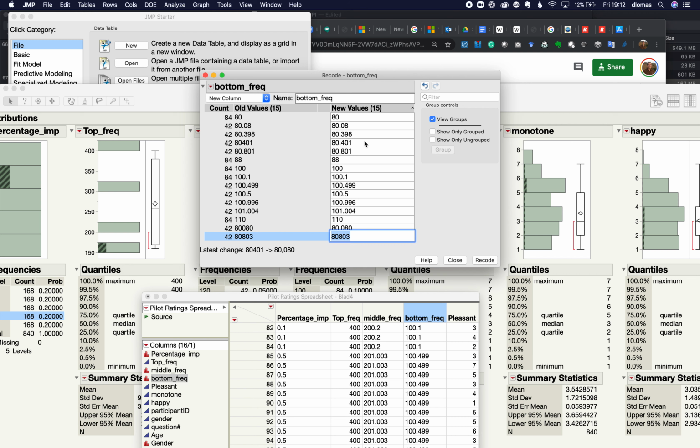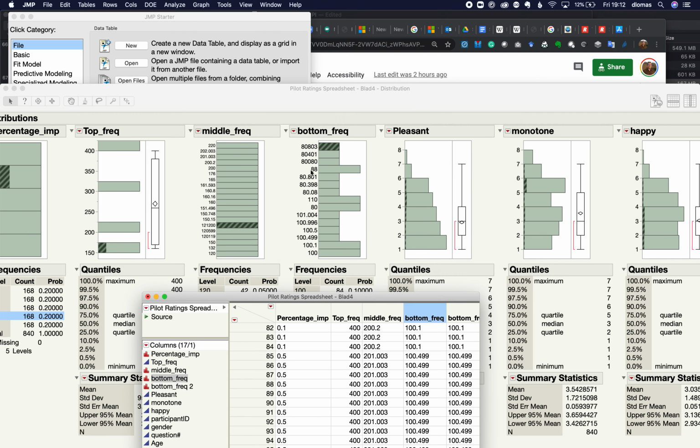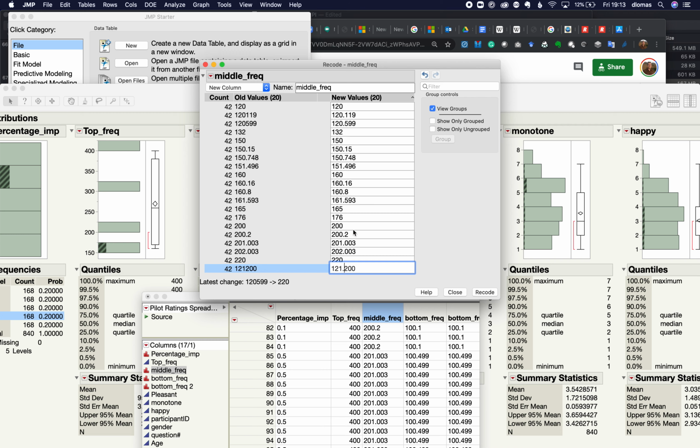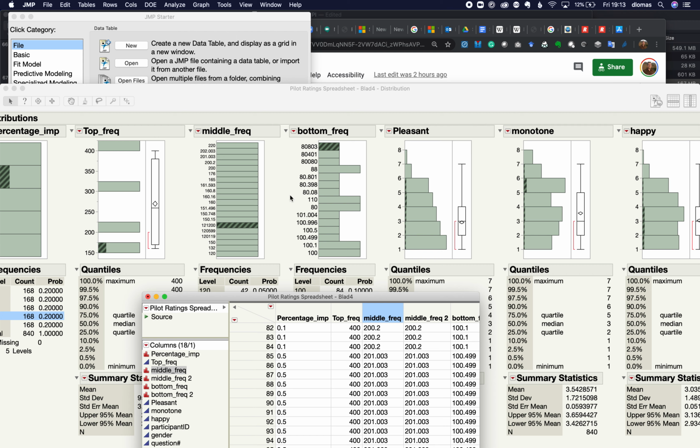Oh, did I put a comma in there? No. Okay. Oh, I did. Damn it. Okay. So now all of these are good. Recode. And I'm going to do the same thing for middle frequency. Recode. And change that to a period. Okay, good. This is all where I want it to be. Now what about the top frequency? That's cool. So all this is good.